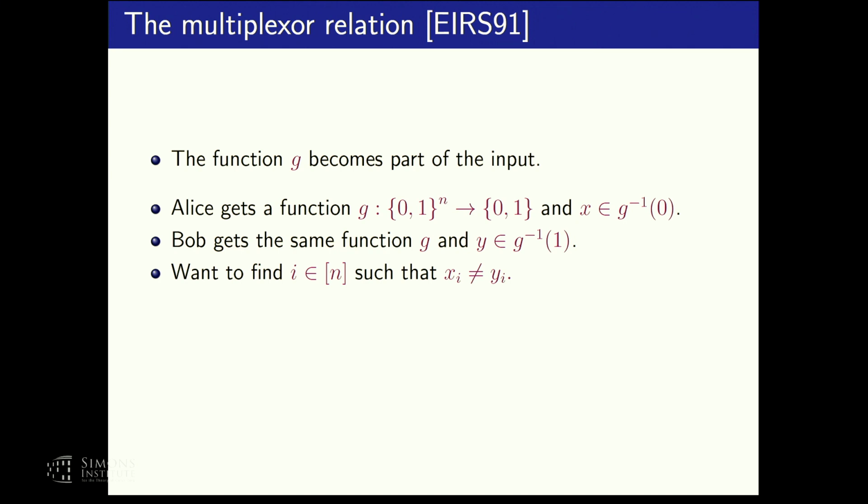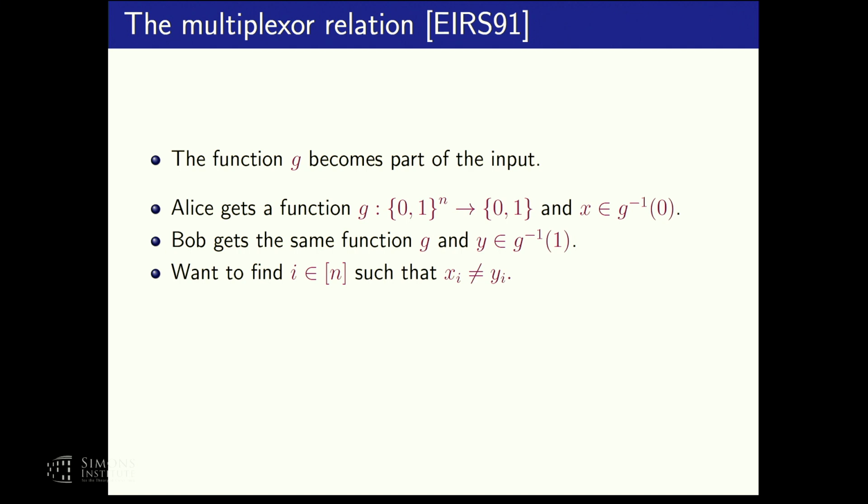Alice gets as an input a function g from n bits to 1 bit, and some string x on which g outputs 0. Bob gets the same function g and some string y on which g outputs 1. And now their goal is to find a coordinate on which x is different than y.